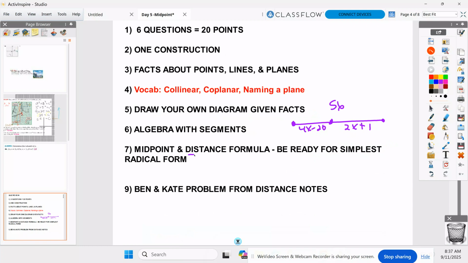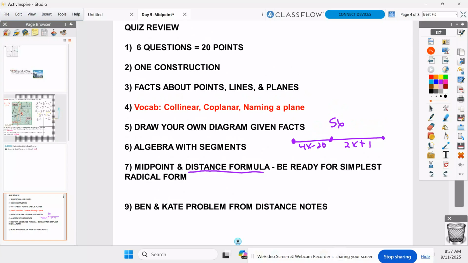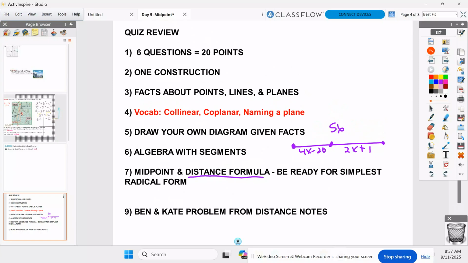We're going to go over midpoint today, but you are going to need to know the distance formula. I've warned you that already. That's on your own. Bring that with you. And also, I'm going to introduce a new formula today called the midpoint, which will also be on the quiz. And then finally, I told you this during the homework, there's a problem similar to the Ben and Kate one on there. Okay, so this is all up on Classroom.